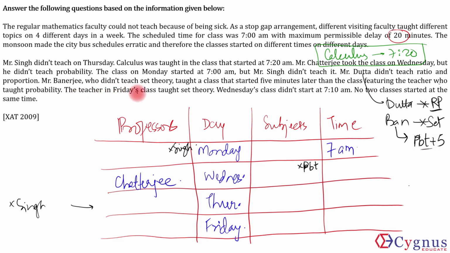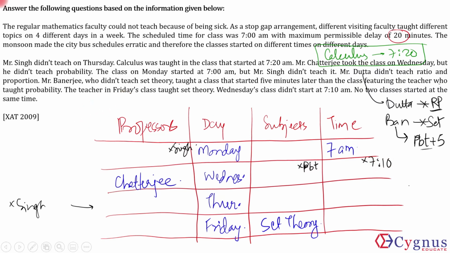The teacher in Friday's class taught set theory. Wednesday's class did not start at 7:10 a.m. No two classes started at the same time. Fine. So this is the information which we have so far.